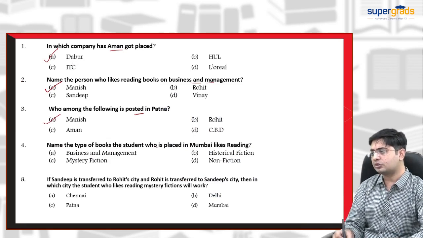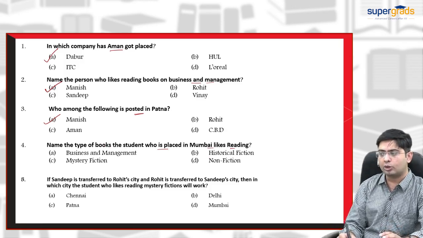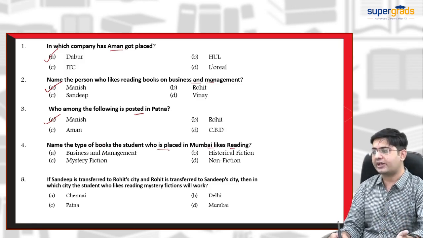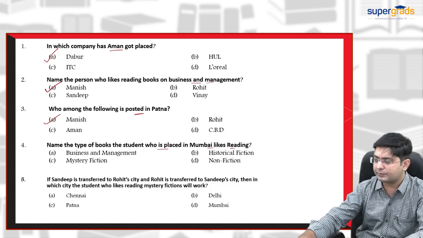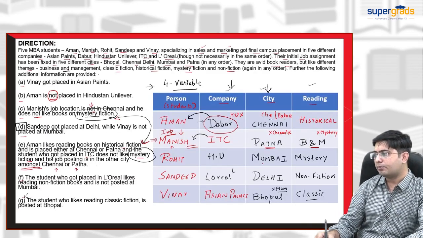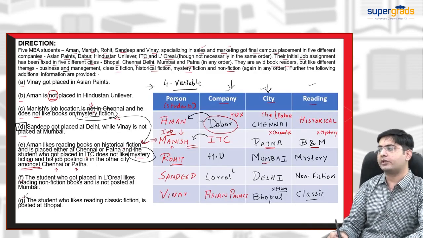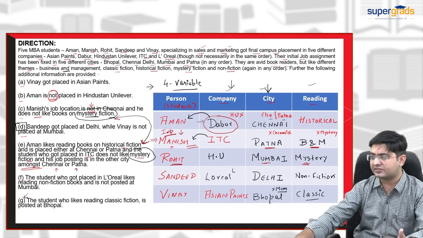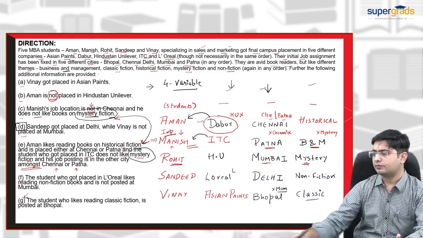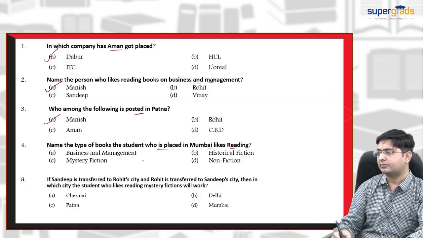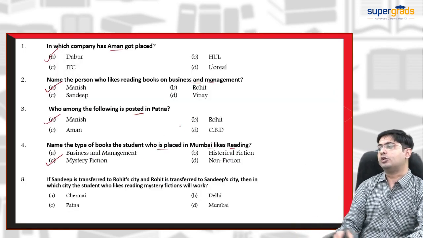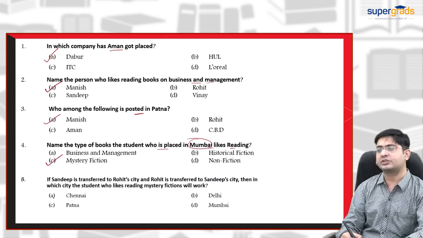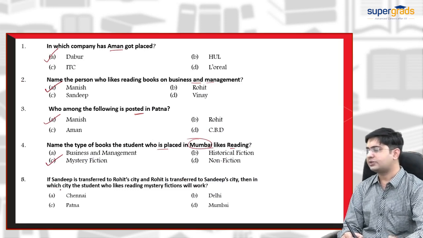Name the type of books the student who is placed in Mumbai likes reading. So who was the person placed in Mumbai? The person placed in Mumbai was Rohit, and he likes mystery fiction, mystery reading. So the person placed in Mumbai likes mystery fiction. That was the fourth question, option C.